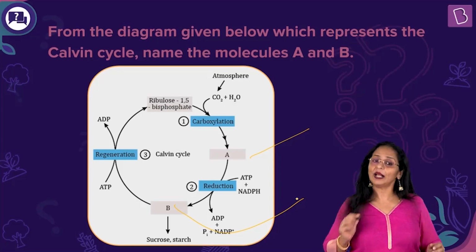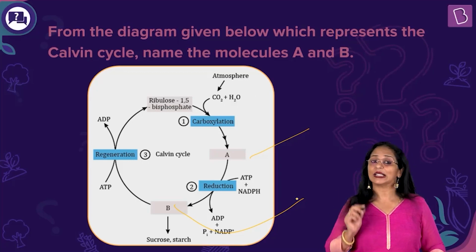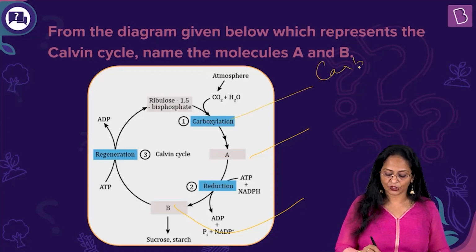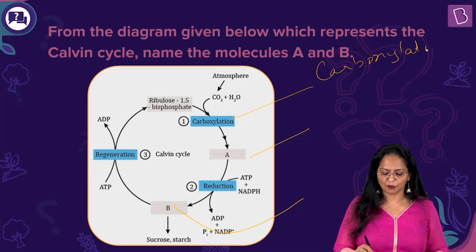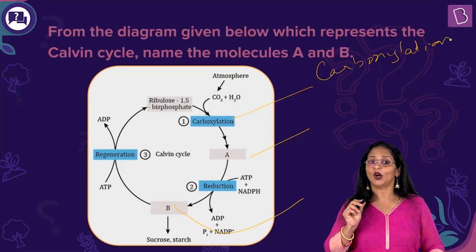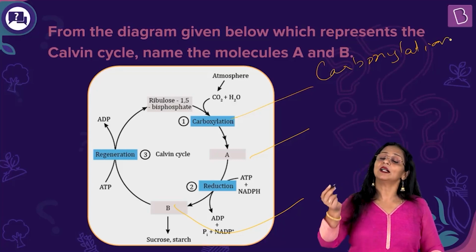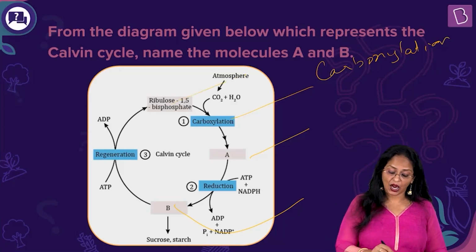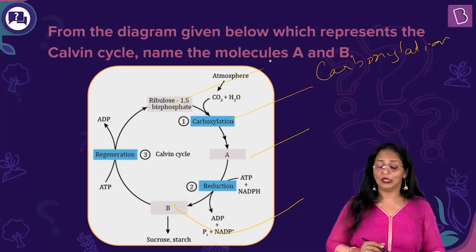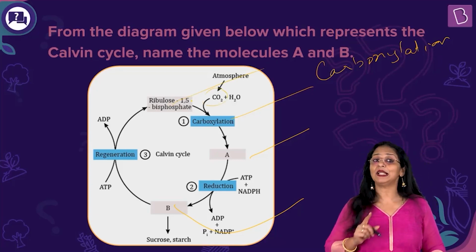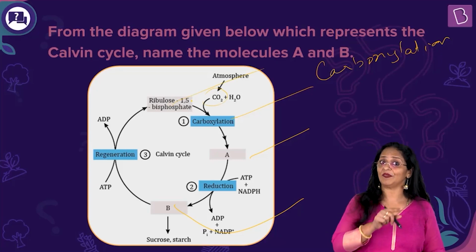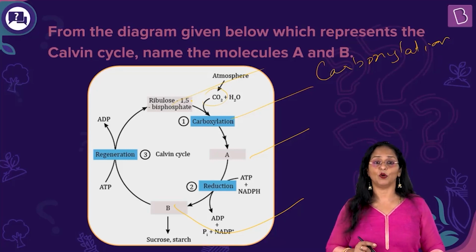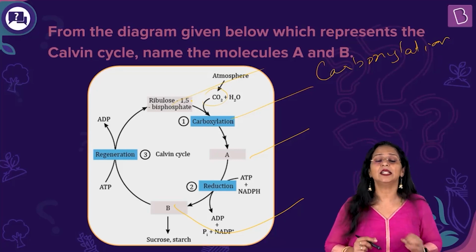Okay. So now what happens is that this entire dark reaction or the Calvin cycle is divisible into 3 steps. The first step is carboxylation. As you see, it is carboxylation. Now what is carboxylation? The fixation of carbon dioxide. That means when a carbon group is added, it is called carboxylation. So here, if you see RuBP, RuBP is a 5-carbon compound. This accepts carbon dioxide. It's the primary acceptor of carbon dioxide. So carbon dioxide is getting fixed here. RuBP, a 5-carbon compound, combines with carbon dioxide, a 1-carbon compound, to give initially a 6-carbon unstable compound.